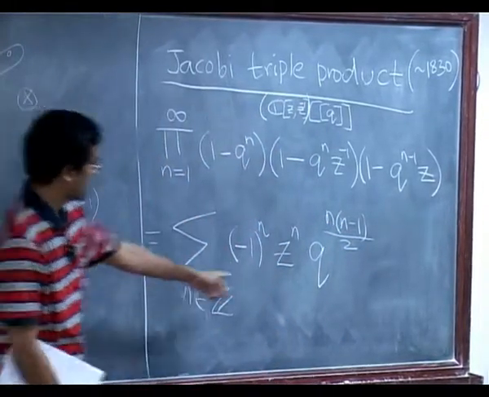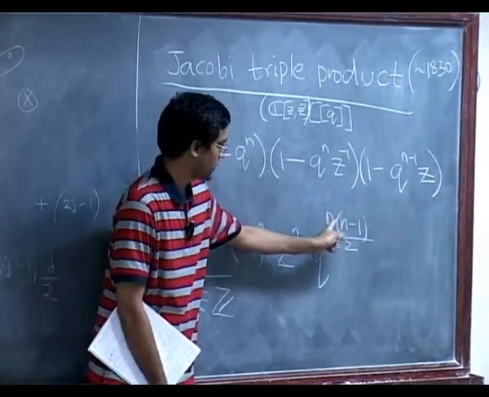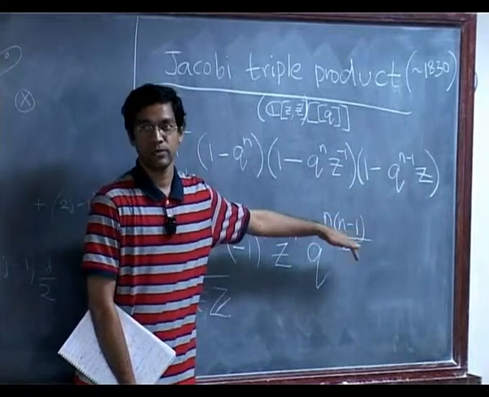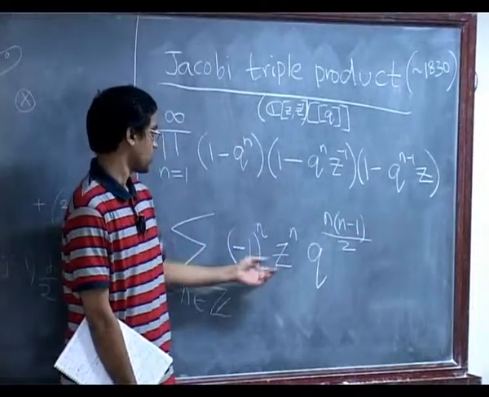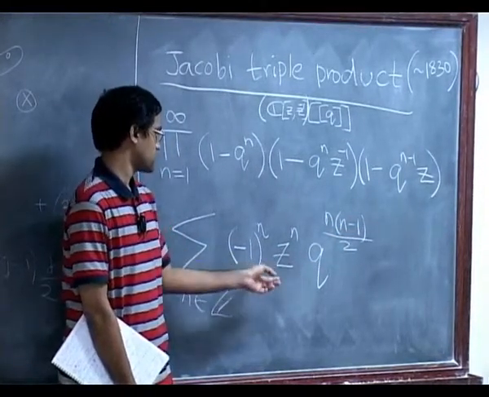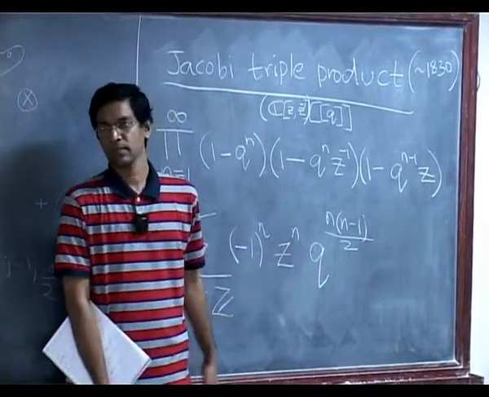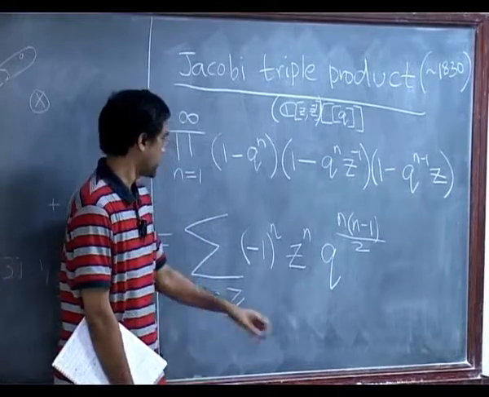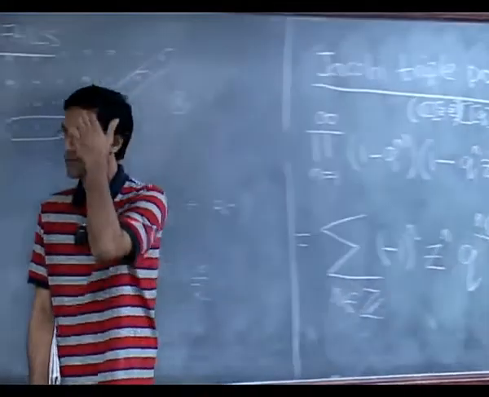So again it says only for numbers of the form n into n minus 1 over 2, those are in fact the triangular numbers, will you actually get a non-zero coefficient, and the coefficient is this minus 1 to the n, z to the n. Okay. And again n is supposed to range over all integers, not just over the positive integers.